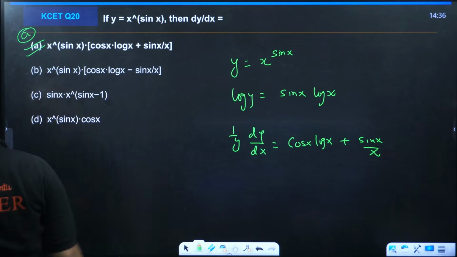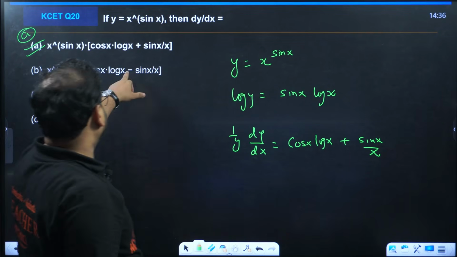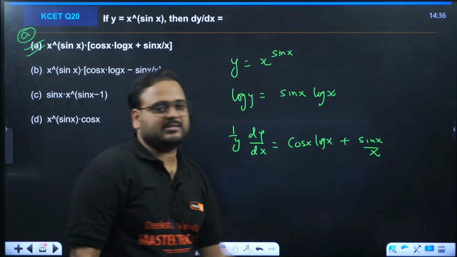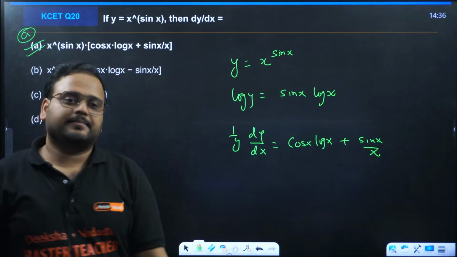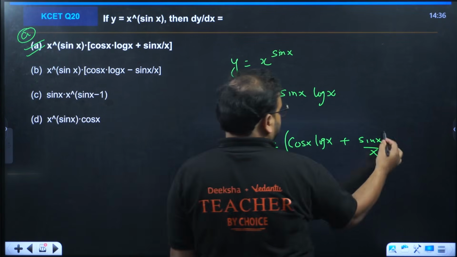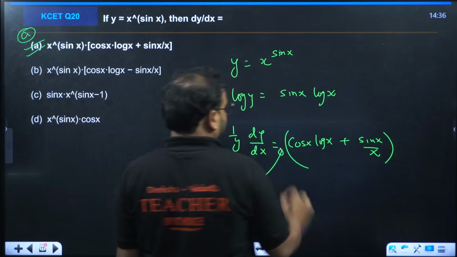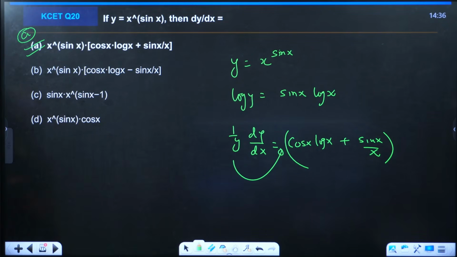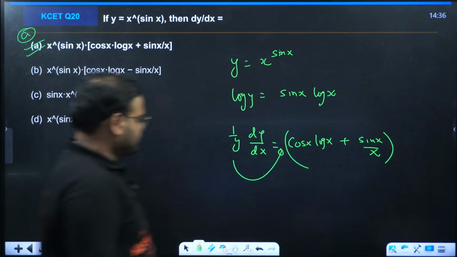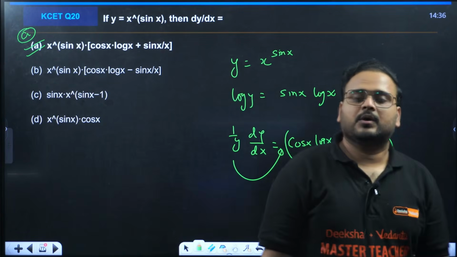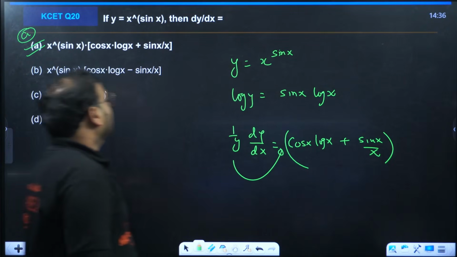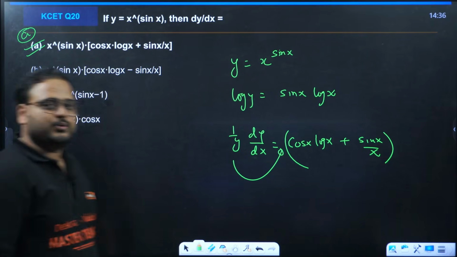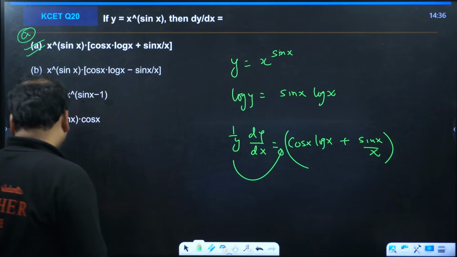Option A, right? This is minus sign actually, this is plus. I want plus sign, right? Because this will be a bracket. Then we're going to move y over here. Have a look. Yes. Clear? So these were your 20 KCET style MCQs. Let's move on.